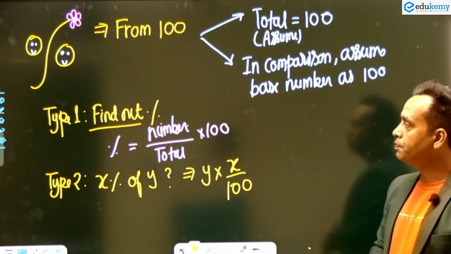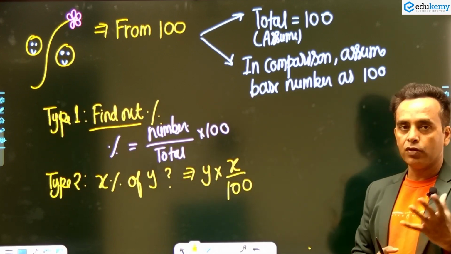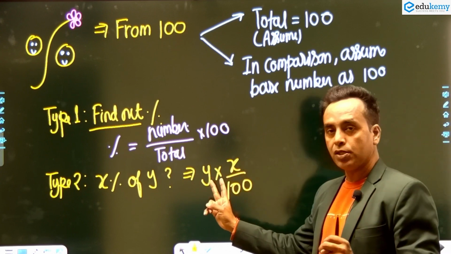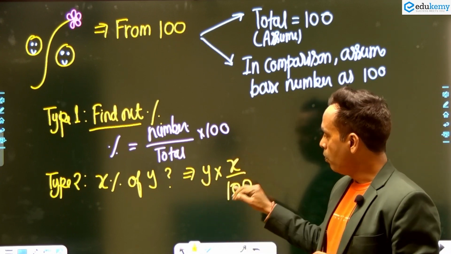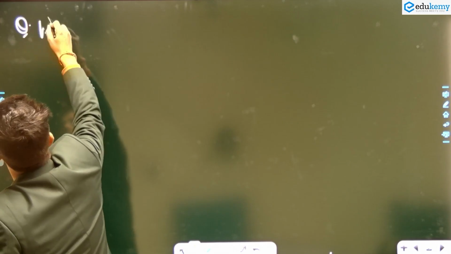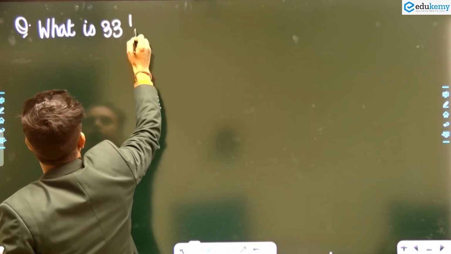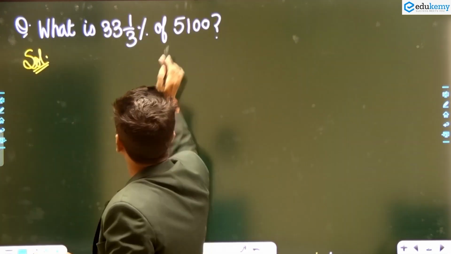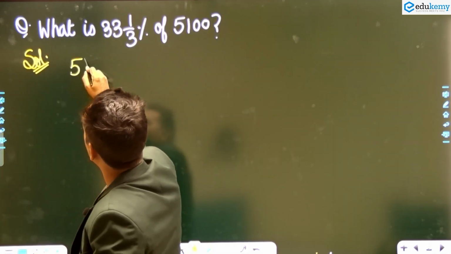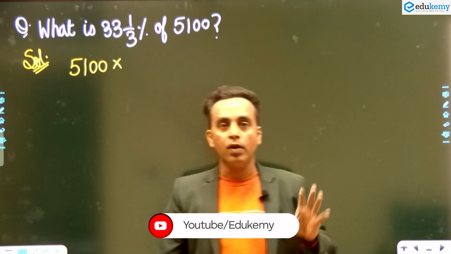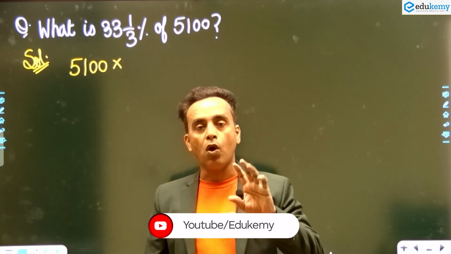Now, okay, I'm telling you one very good thing. Sometimes if I want to find out the percentage of any number, I require it upon 100. For example, if I ask you what is 33 and 1 by 3% of 5100, you have to write down 5100 into... So I was telling you that it is not necessary that any answer will always come less than 100.